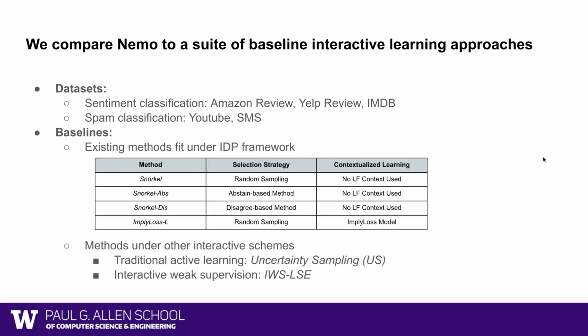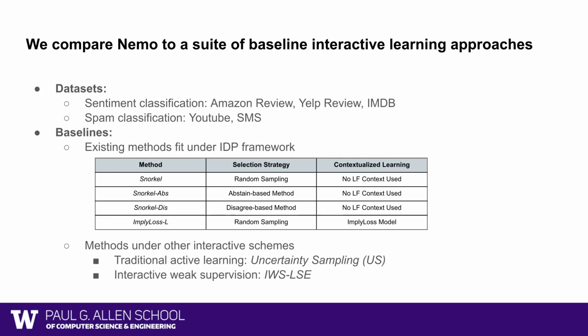To validate the effectiveness of NeMo, we compare it to a suite of interactive learning approaches on 5 different datasets across sentiment classification and spam classification tasks. Specifically, we compare to existing methods that can fit under the interactive data programming framework with different selection and contextualized learning strategies.